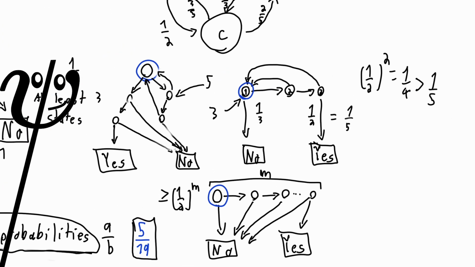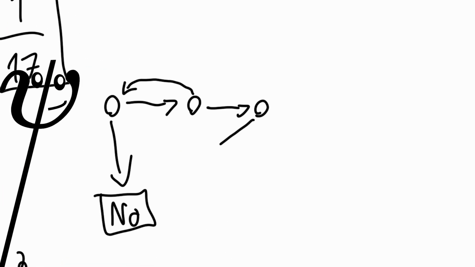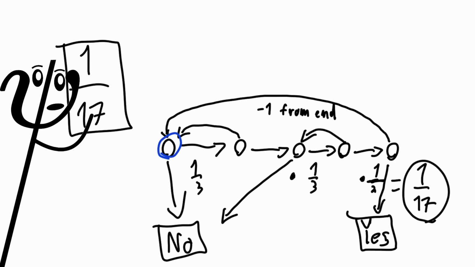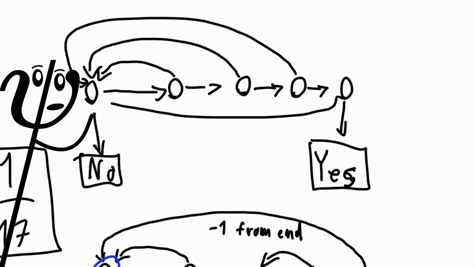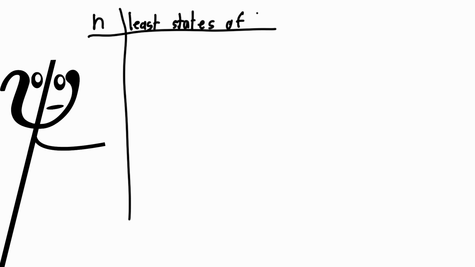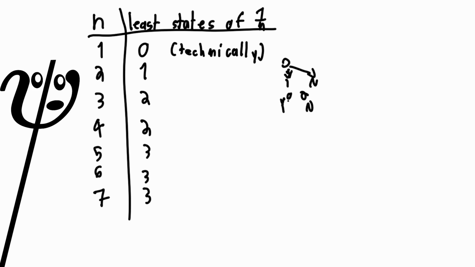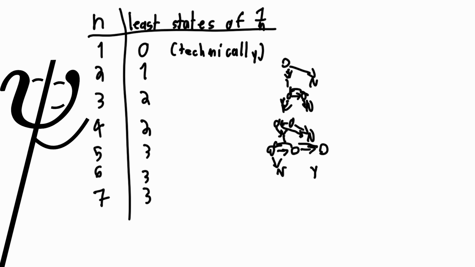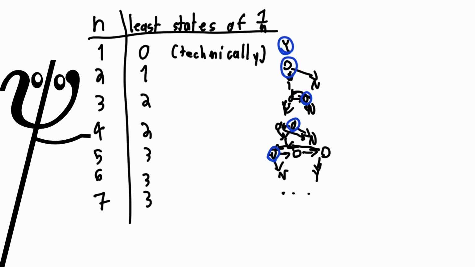Now it's a pretty fun puzzle to pick a probability and try to minimize the number of states in its gate. I actually encourage you to try putting some gates together and seeing what you can find. In fact, if you make a table of the least number of states possible in a 1 over n gate, you'll see an interesting pattern. There will always be a gate with a number of states exactly equal to the theoretical lower bound.